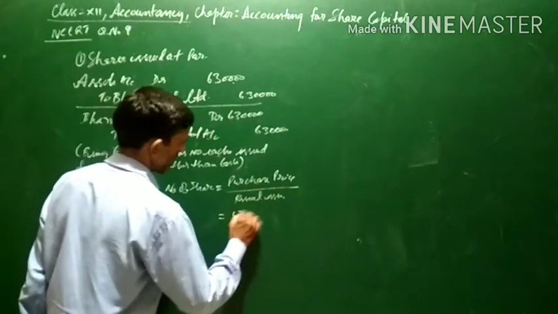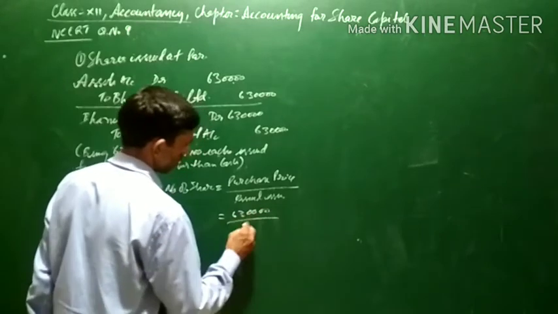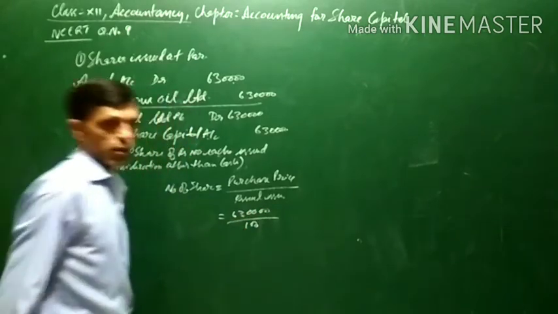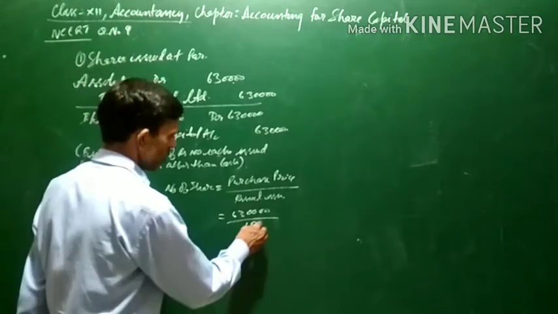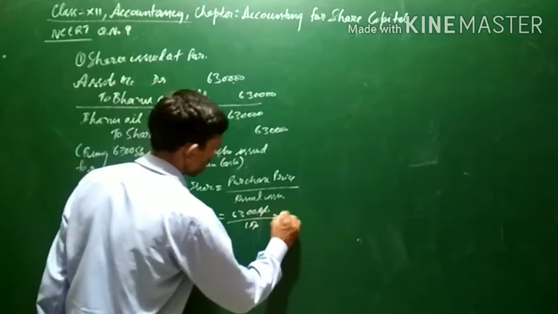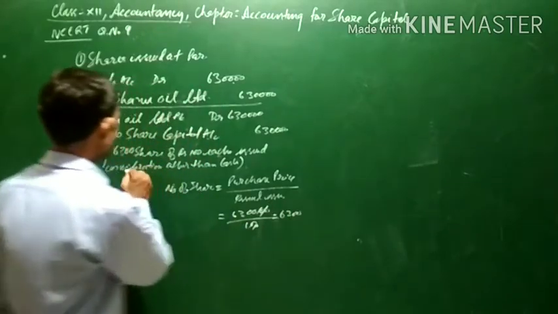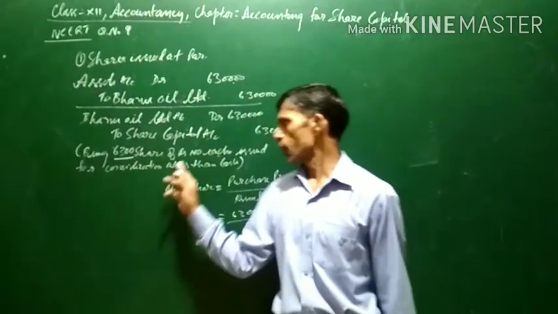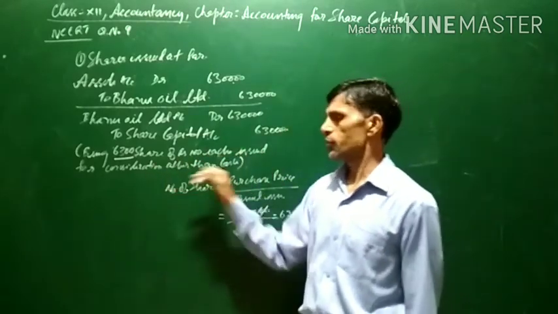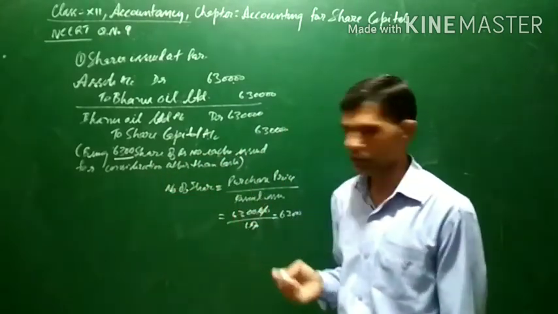Here purchase price is 6,30,000, and the shares are of ₹100 each, issued at par. So here it will come to 6,300 shares. That is why we are writing being 6,300 shares issued of ₹100 each for consideration other than cash. This will be the general entry.